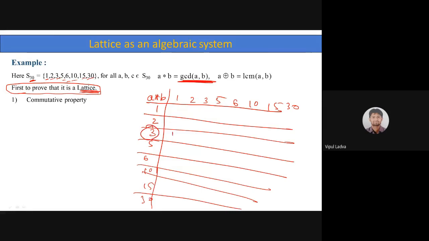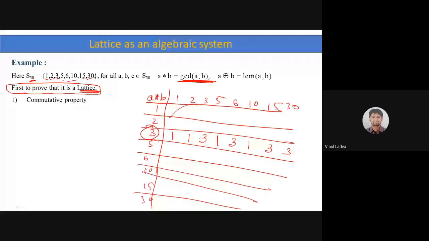If I list out the GCD of 3 with all these numbers: 3 and 1 will be 1, 3 and 2 will be 1, 3 and 3 will be 3, 3 and 5 will be 1, 3 and 6 will be 3, 3 and 10 will be 1, 3 and 15 will be 3, 3 and 30 will be 3. If you identify the GCD of each and every pair, each and every member will once again be from S30.